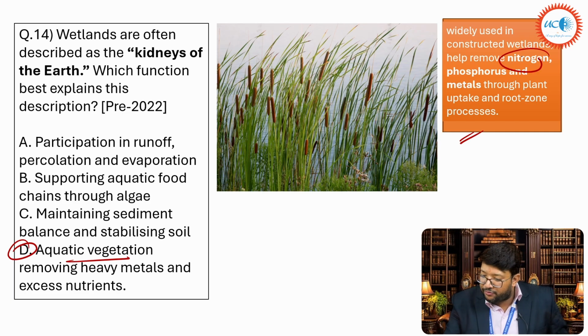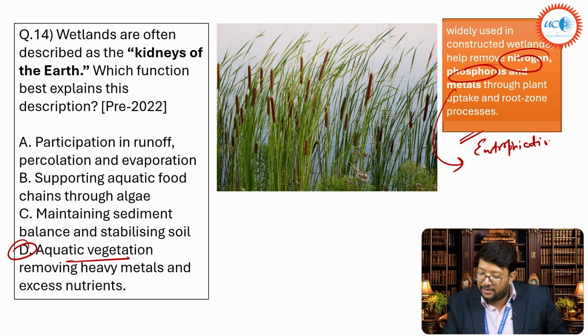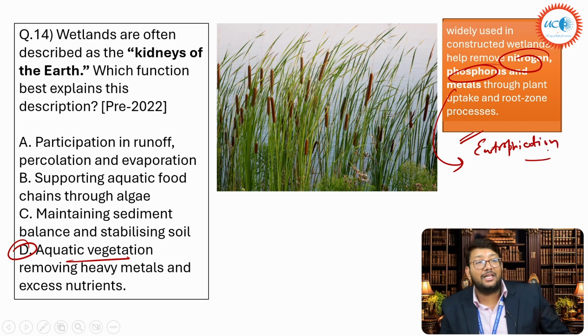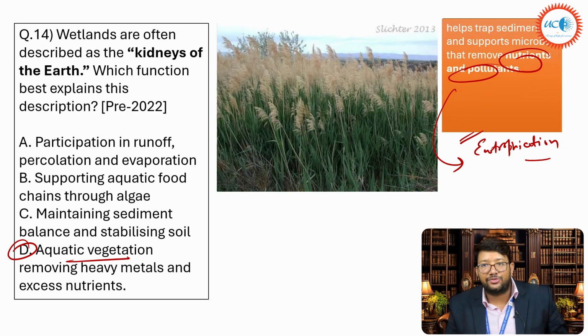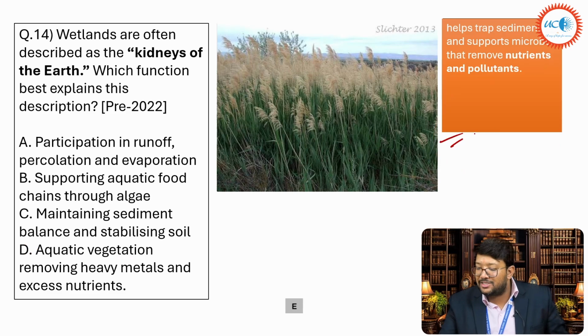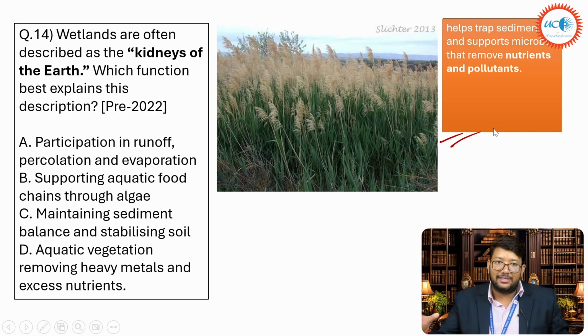Why are nitrogen and phosphorus coming again? Because nitrogen and phosphorus we generally use as chemical fertilizers in agriculture, and when the floods come, they run off to the ocean, and a process known as eutrophication starts. Okay, and if there is eutrophication, then algae will be there. If algae will be there, there will be a dead zone in that particular area. Okay, eutrophication I've already covered. Please watch that also in my playlist. And this also. So all these particular aquatic vegetation trap the sediment, they remove the nitrogen, phosphorus. Okay, hope you understand it. So D is the right answer.